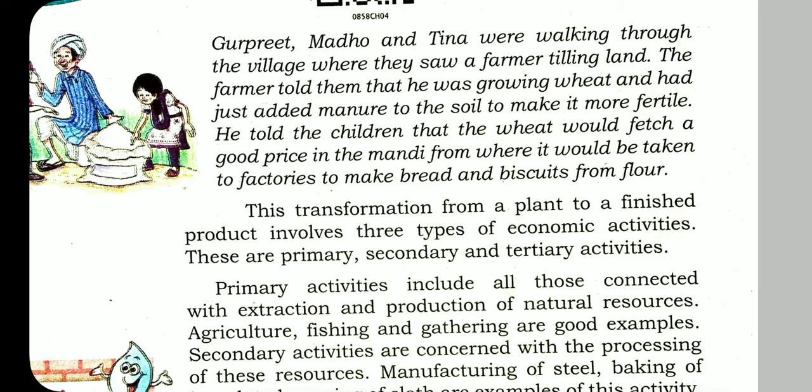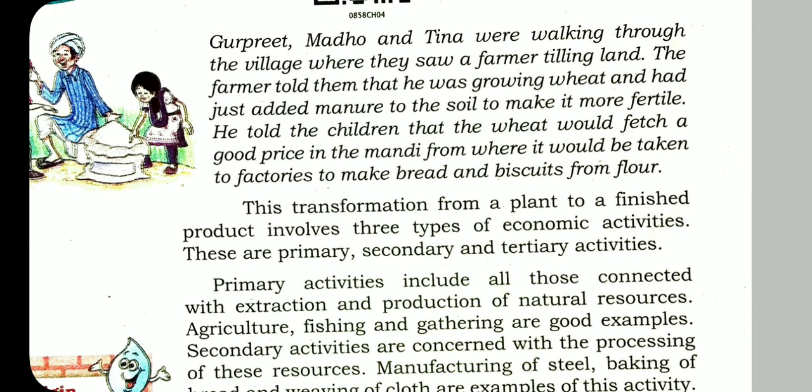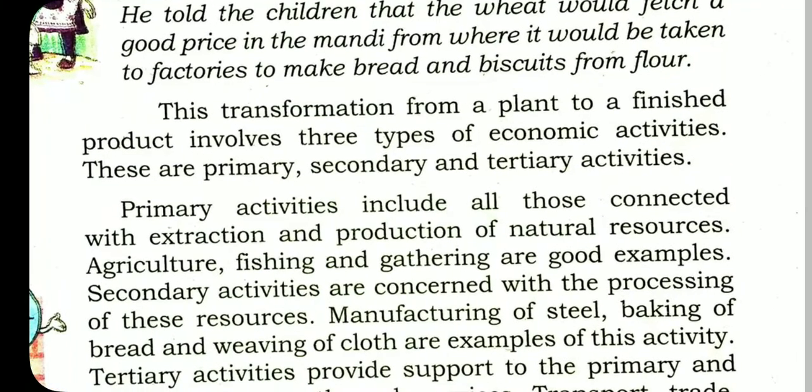The primary activities include all those connected with extraction and production of natural resources. Agriculture, fishing, and gathering are good examples. These are related to the primary activity. Secondary activities are concerned with the processing of these resources.